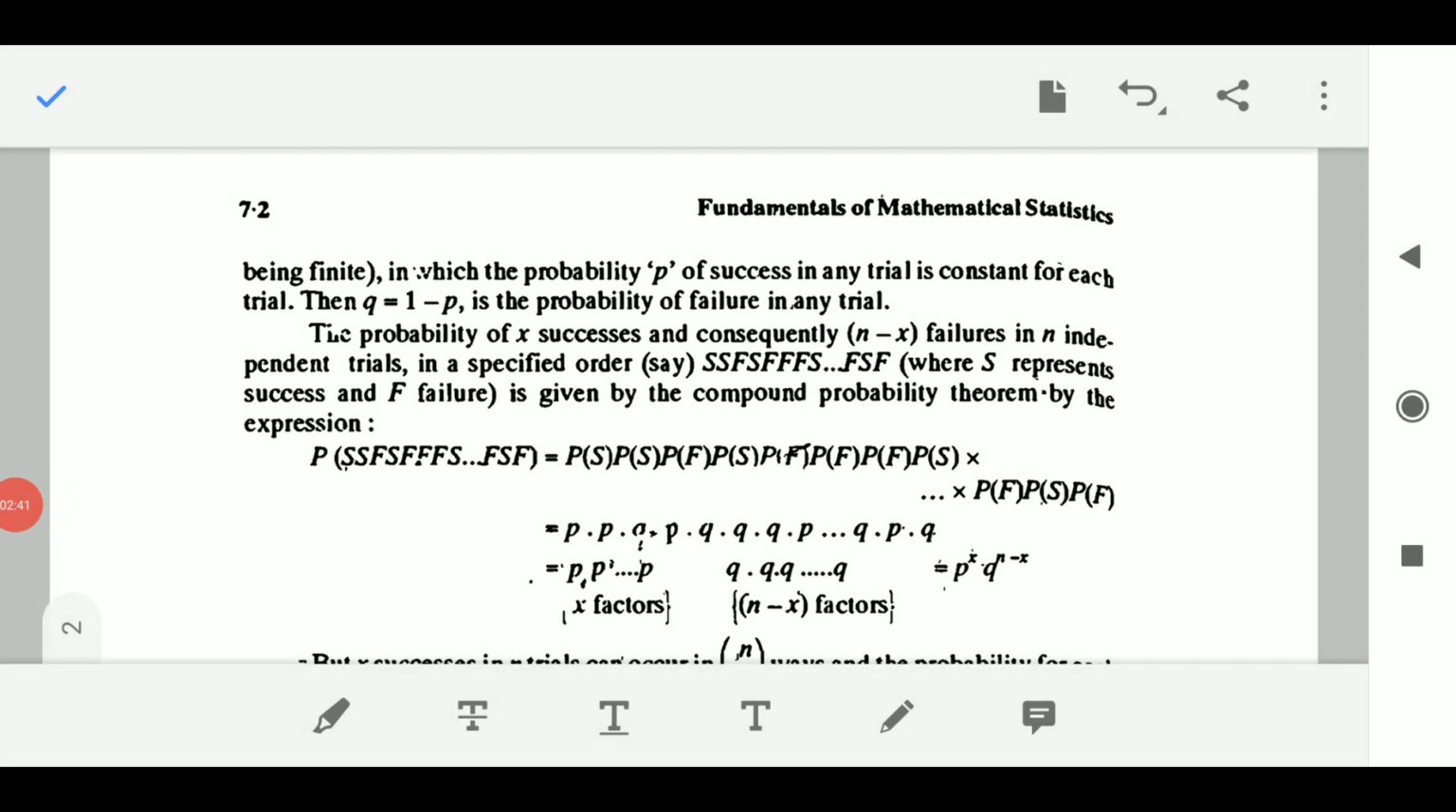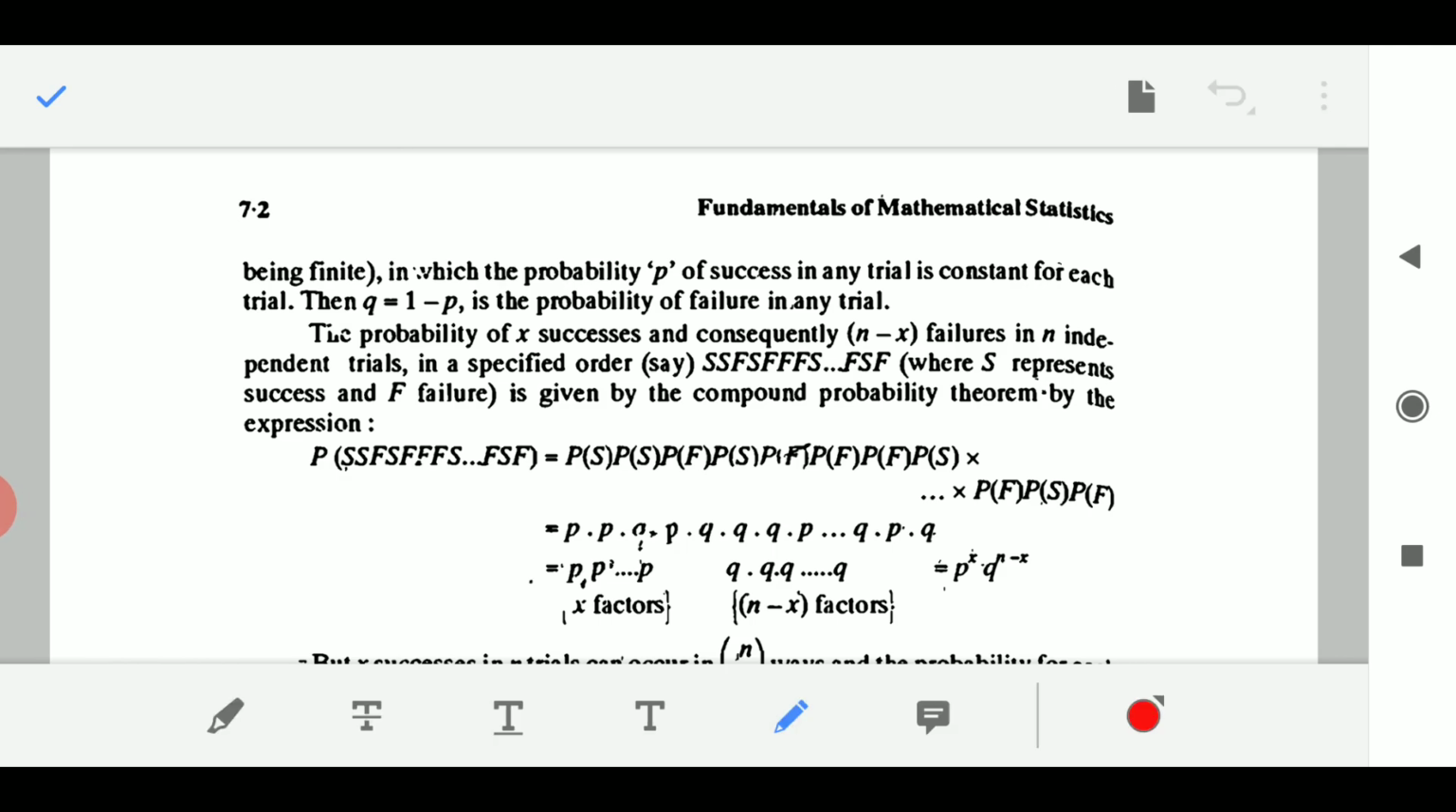That n is finite, it should not be infinite, in which the probability p of success in any trial is constant for each trial. Then q equals 1 minus p is the probability of failure in any trial. So p denotes the probability of success in any trial and it is constant for each trial. Then q is obviously 1 minus p because the sum of success and failure must come out to be 1. Here q is the probability of failure in that trial. Now consider the probability of x successes and consequently n minus x failures.